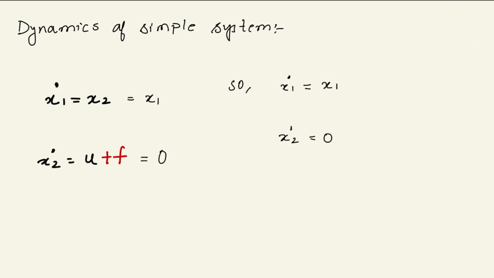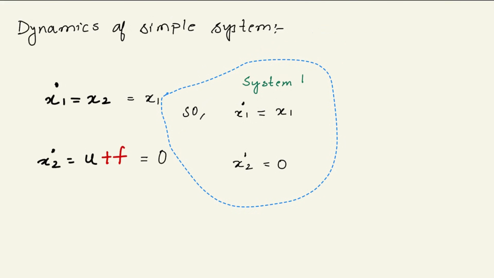this context. Throughout these videos, we will keep one objective in the back of our mind: to bring the body to its origin and to keep it there. To make this happen, the position has to go to 0 and the velocity has to go to 0.